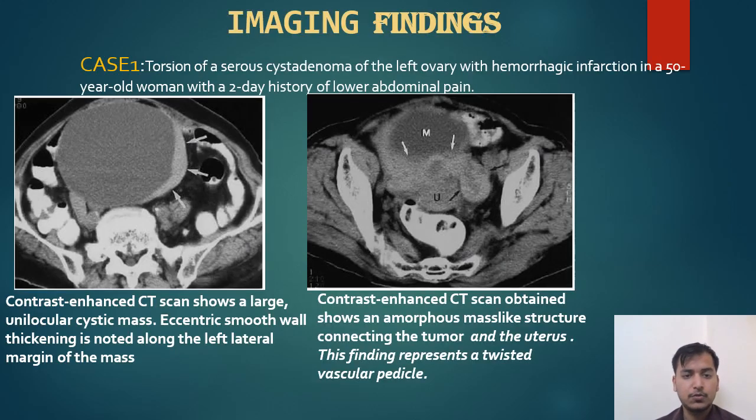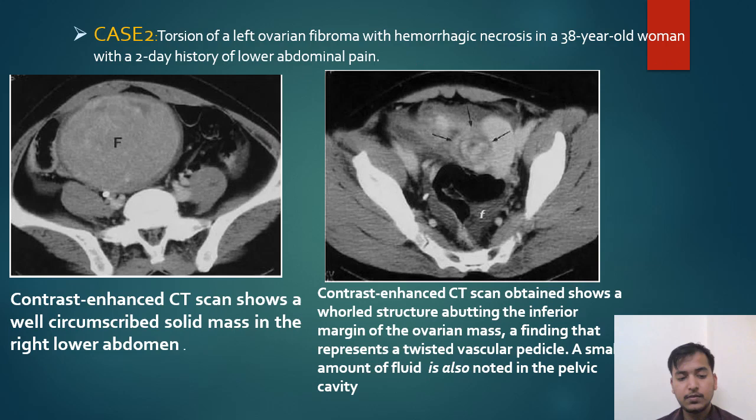Case 1. This is a case of torsion of serous cystadenoma of the left ovary with hemorrhagic infarction in a 50-year-old woman with a 2-day history of lower abdominal pain. This contrast-enhanced CT scan shows a large unilocular cystic mass. Eccentric smooth wall thickening is noted along the left lateral margin of the mass. This contrast-enhanced CT scan shows an amorphous tubular, mass-like structure connecting the tumor and the uterus. This finding represents a twisted vascular pedicle.